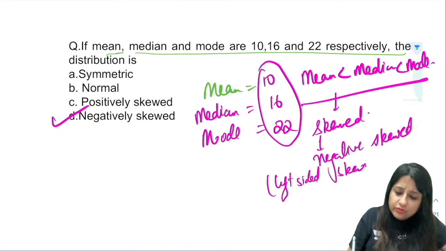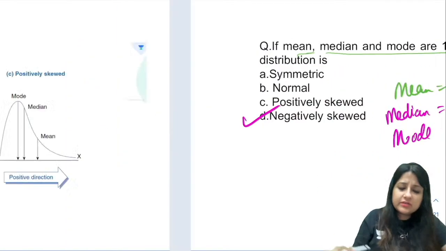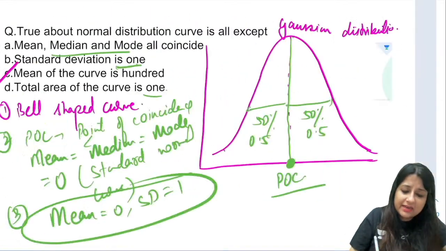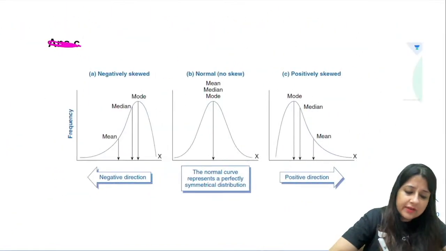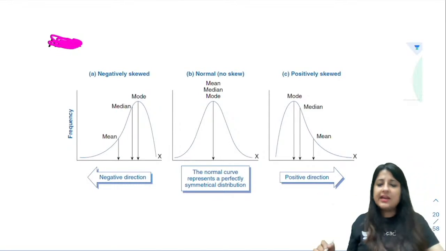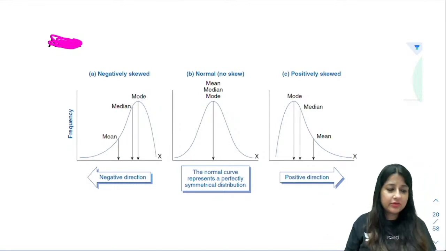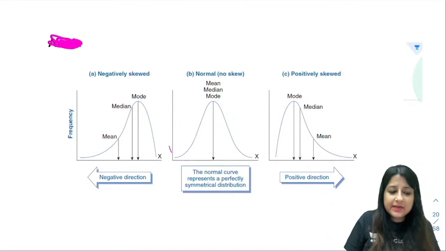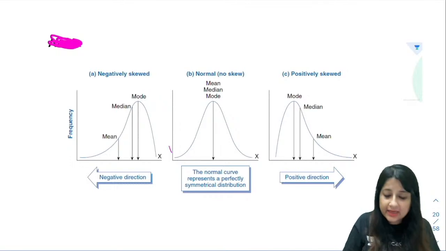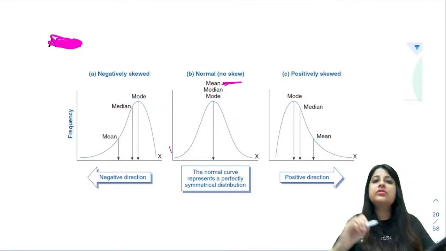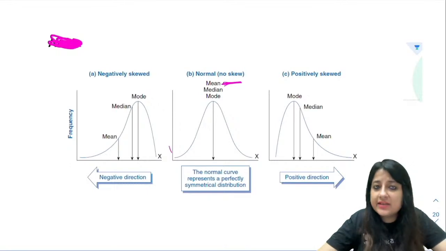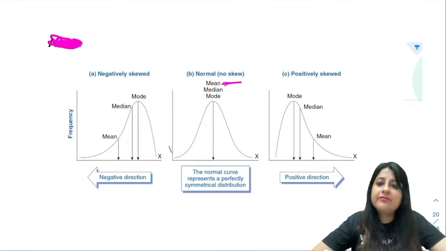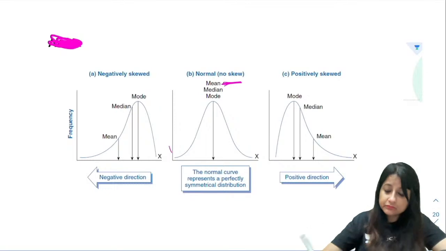So I'll just show you 3 graphs over here. Just come back to that question. This is the answer of the previous question. Okay, we have ticked it, so we'll remove it from here. Now look at these 3 graphs, guys. Look at the middle one first, normal. So in normal there is no skewness. Can you see there is no skewness? So on the same line you have mean, median, mode.